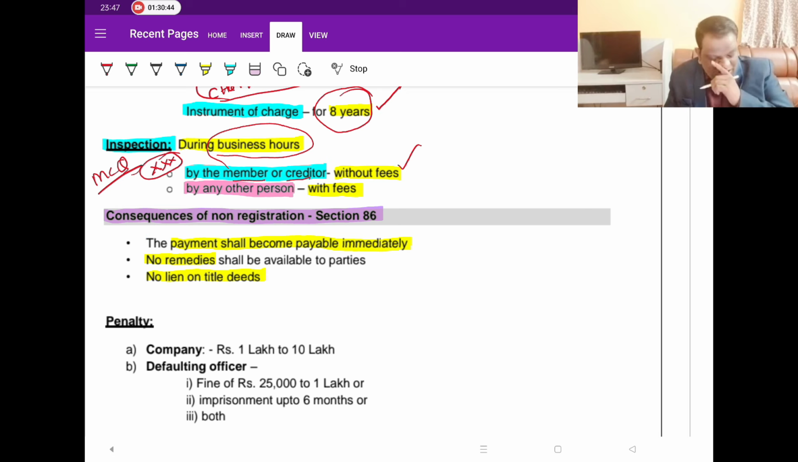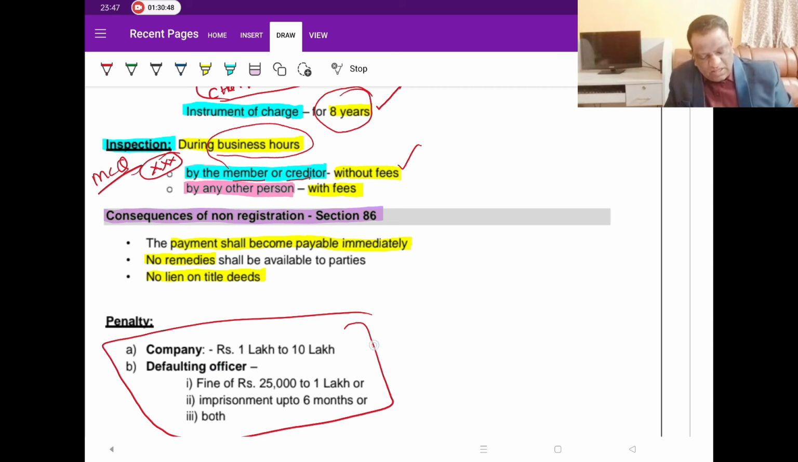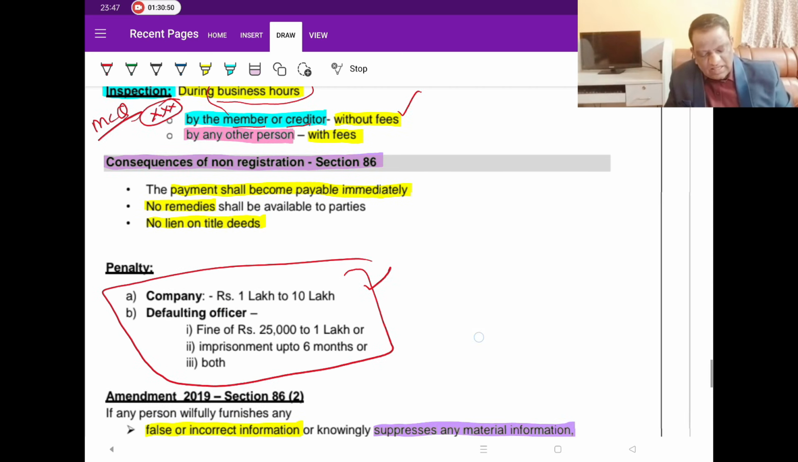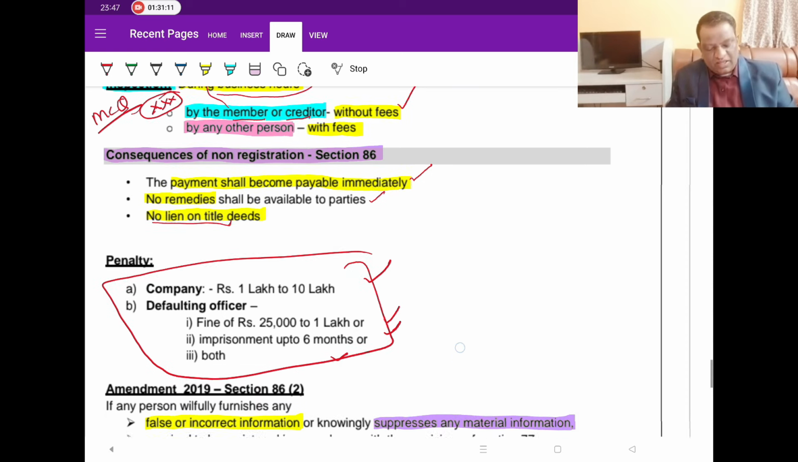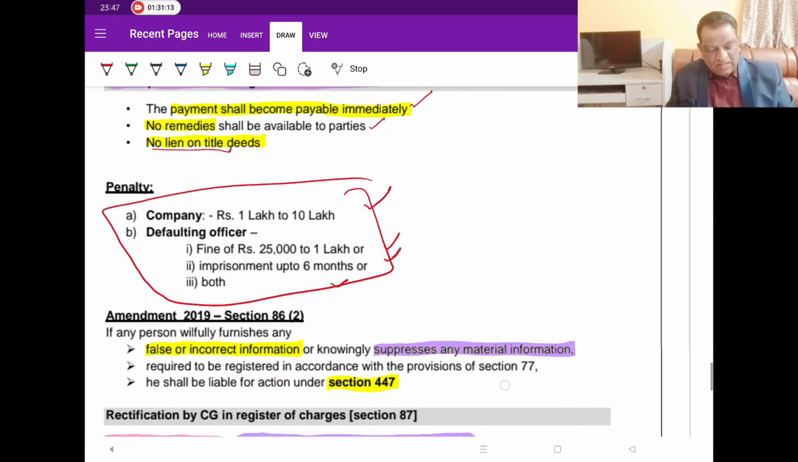And then what happens if I don't register? So these penalties would come into the picture. That is, the company will be levied 1 lakh to 10 lakhs and defaulting officers will be levied with this penalty if they fail to register the charge after creating the charge. Apart from that, the payment shall become immediately payable and there are no remedies, because you are not registered, the government is not going to help you. Plus no lien on the title deeds to the creditor. More than these penalties, that's all.